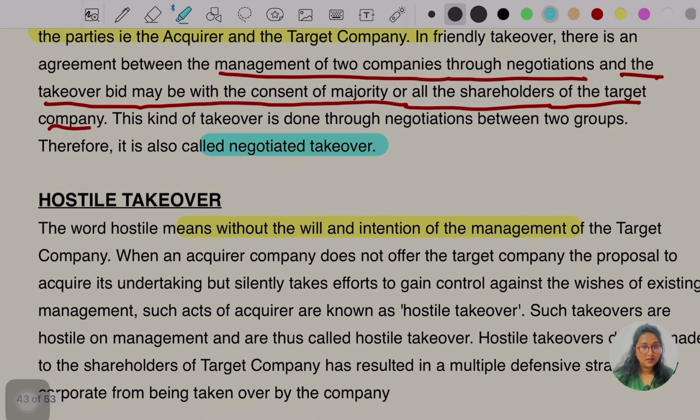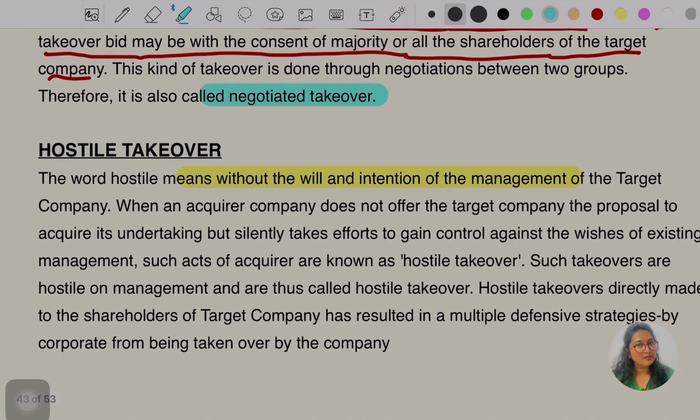Now comes the second takeover, which is hostile takeover, which is done not as per our will, okay. For example, let's take a home example. They are siblings, okay, like the younger sibling always used to take the elder sibling's things, right? Like I do, I'm the younger one, so I always used to snatch my sister's things, whatever, dress or anything, okay. So without her will, without her consent, I'm going to take her things, right. So this is what hostile takeover is.